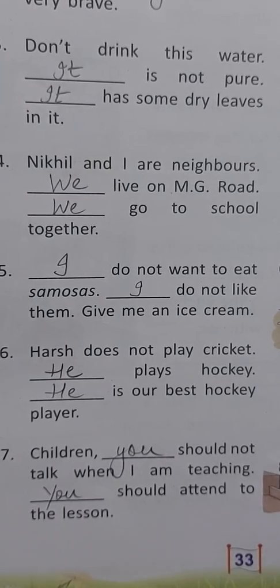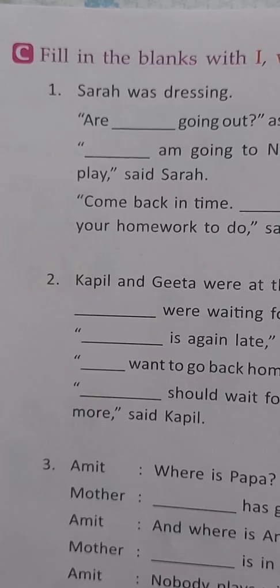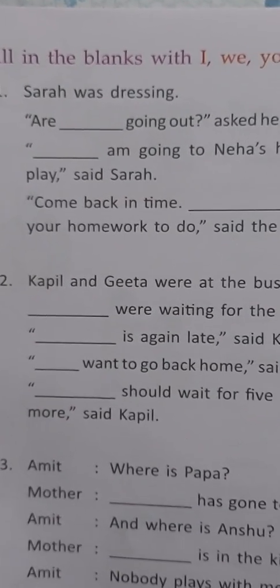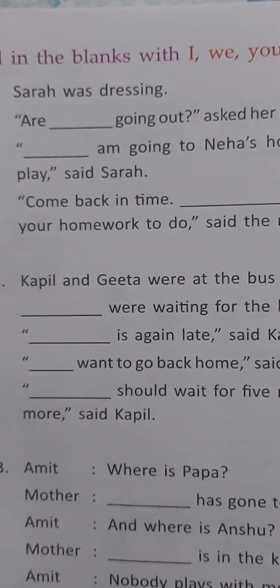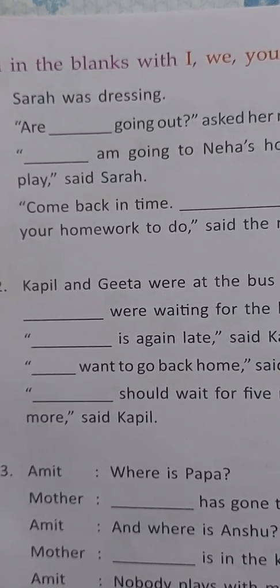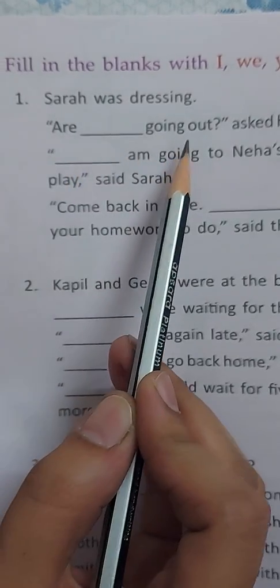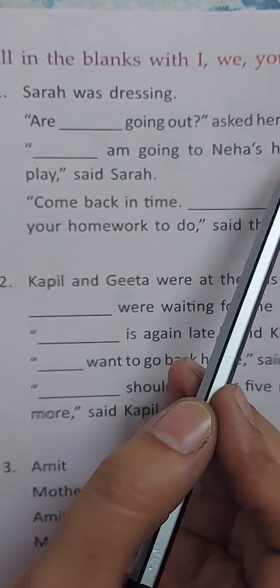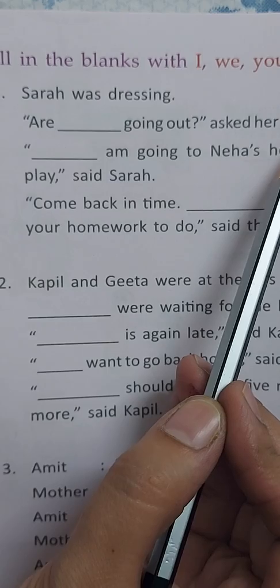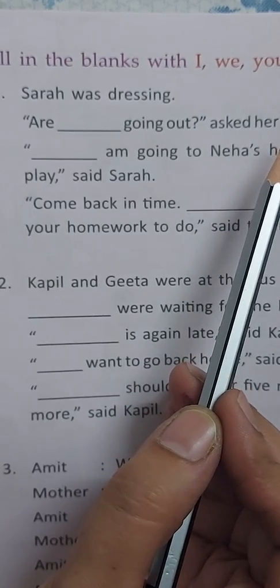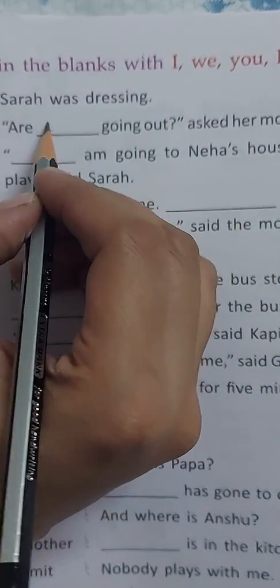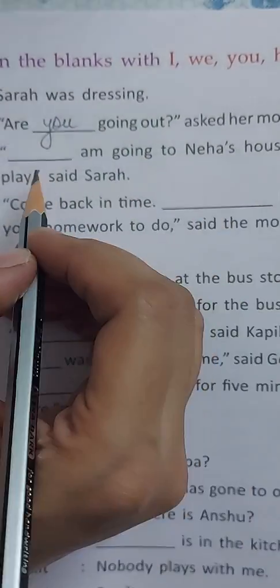Now moving on to the next page, page number 34. Now here again you have to fill in the blanks with I, we, you, he, she, it or they. Now the first one is Sarah was dressing. Are Dash going out? Asked her mother. Now children, here someone is talking to Sarah and who is talking to Sarah? Her mother. So here what will come? You will come. Are you going out? Asked her mother.